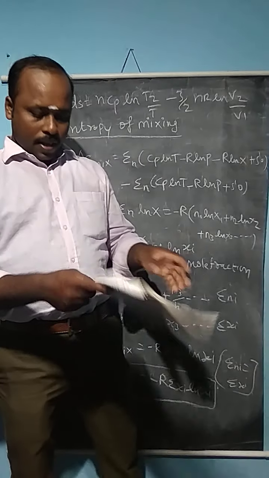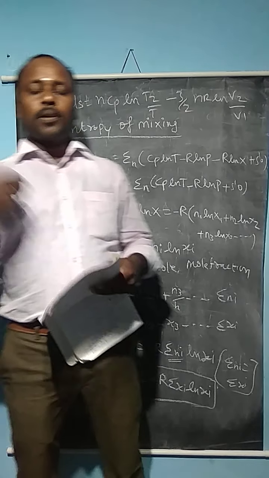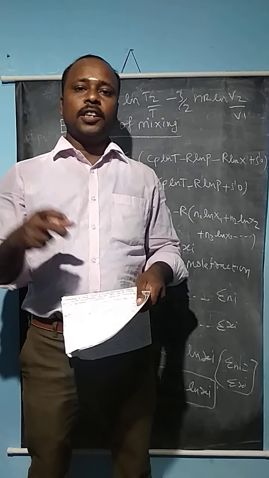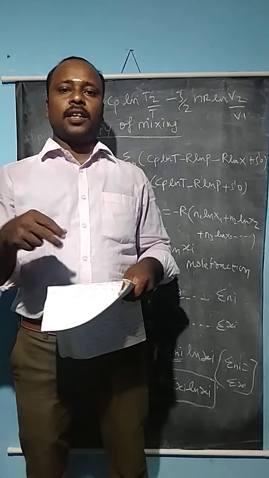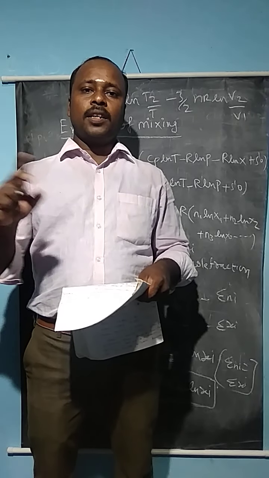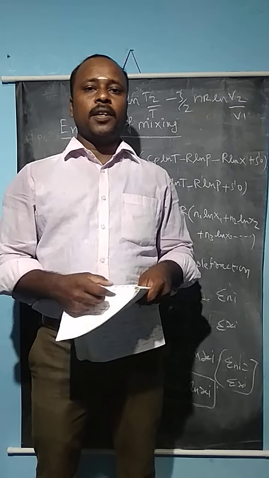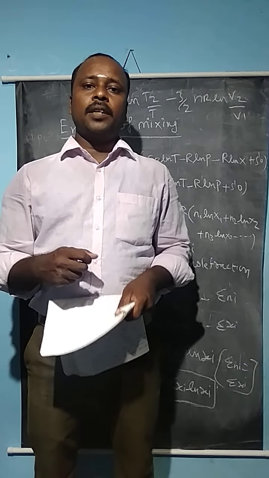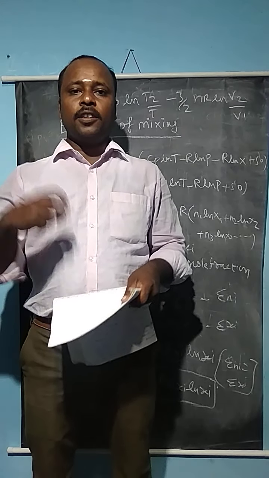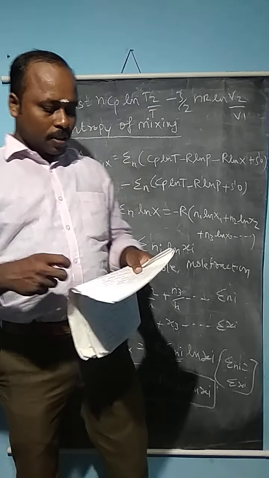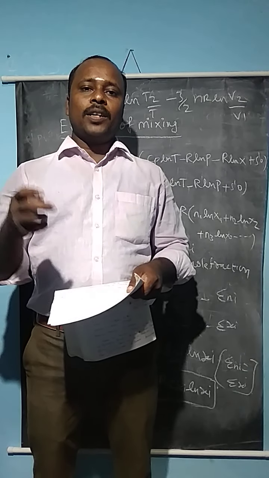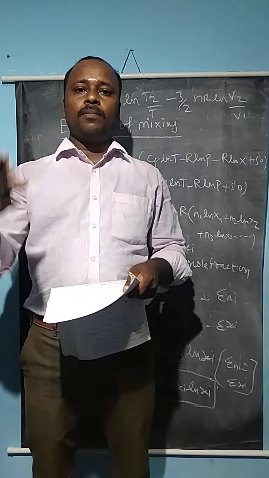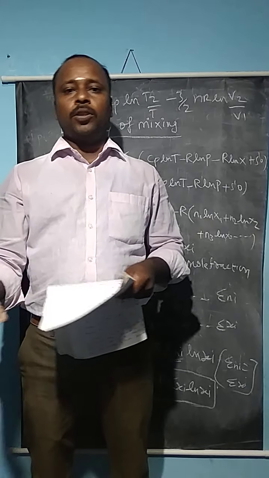As the second point, all processes are accompanied by an increase in the entropy value, because whenever reversible reactions occur, the total entropy remains constant. But in the case of spontaneous and irreversible reactions, the total entropy continuously increases. So entropy is a measure of probability. We can say what the probability value is, from least probable to most probable.